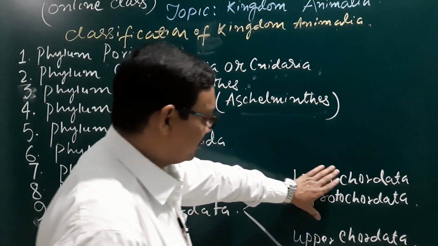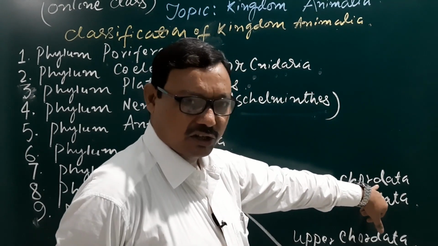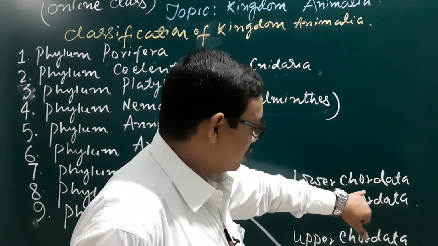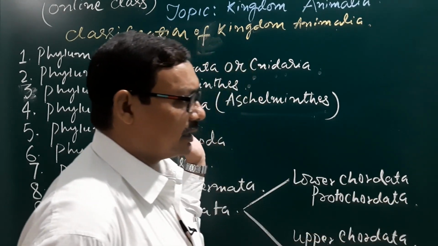It is again divisible into two parts: Protochordata, where there is no replacement of the notochord by the vertebral column, just as you have seen in the chart.